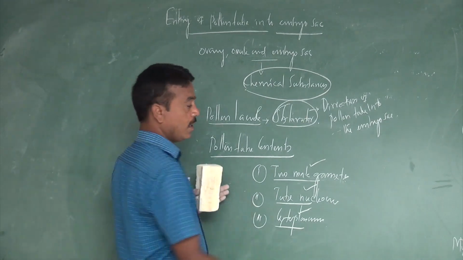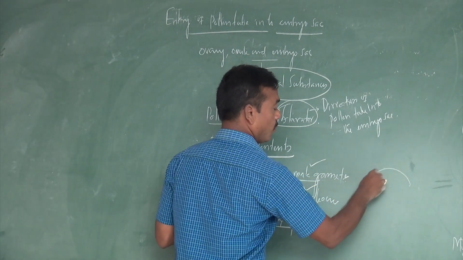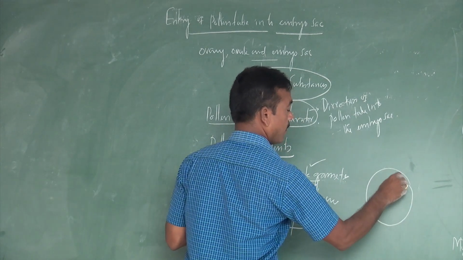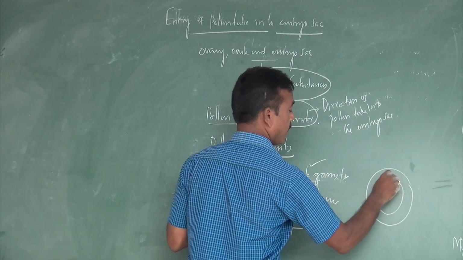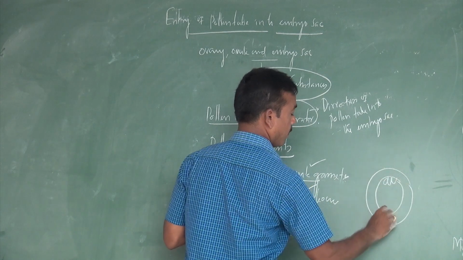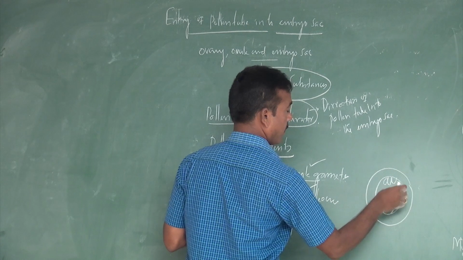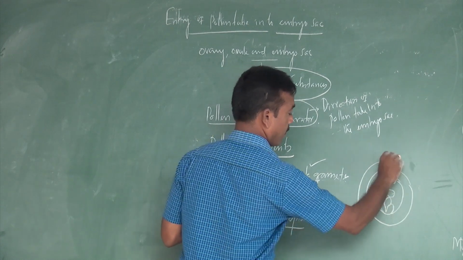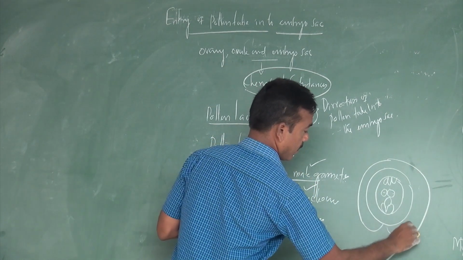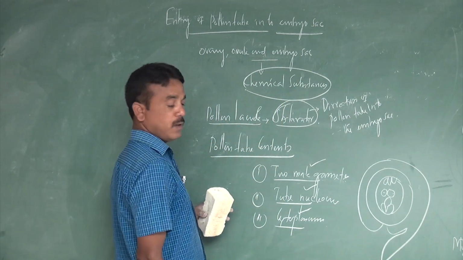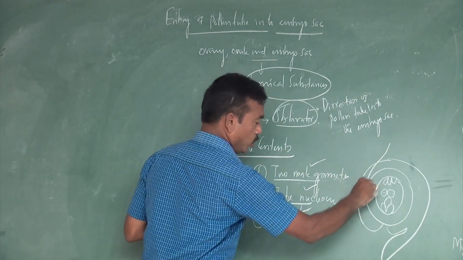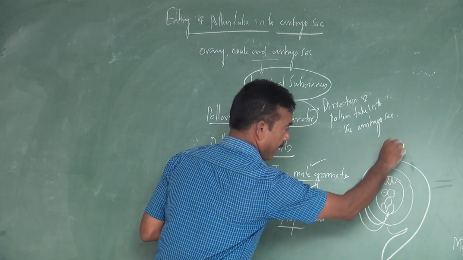According to the structural view, the pollen tube enters through the micropyle.